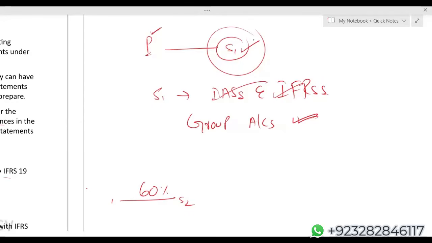According to IFRS 19, if your subsidiary does not have public accountability, then under IFRS 19 it can simply show reduced disclosures. But there are two conditions. One, your subsidiary does not have public accountability. And second, the ultimate parent is preparing group accounts according to proper IASs and IFRS, and those group accounts are available to the public. If both conditions are met, your subsidiary can, under IFRS 19, show reduced disclosures.